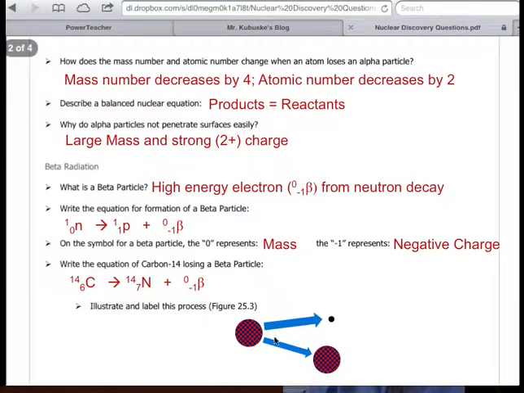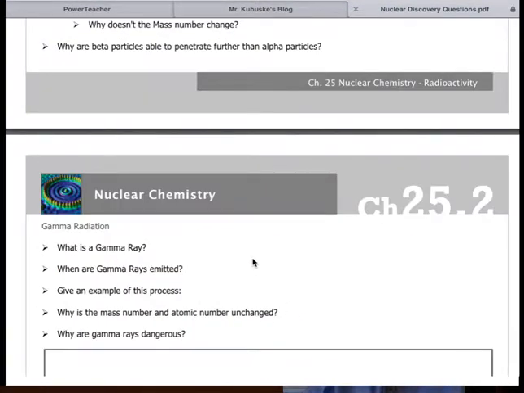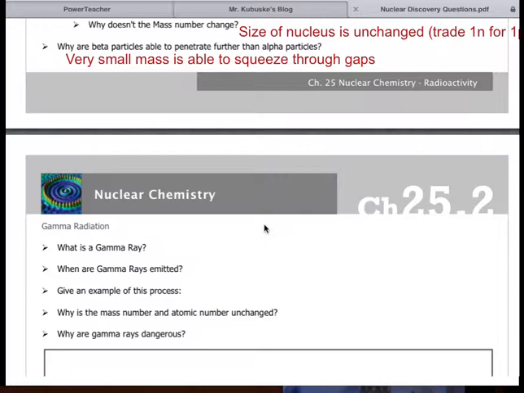Okay, here's what that process would look like. Notice my nucleus is still the same size. It still has a mass of 14, but now I've lost my little teeny tiny beta particle, which has lots of energy, so I give it a little bit bigger arrow. Mass number didn't change because I just traded 1 neutron for 1 proton. And beta particles are able to penetrate surfaces because they're smaller and they have a very small charge. They have that negative charge. So they're able to squeeze through the little gaps like in your skin and in your cells. These are actually able to penetrate into your body. So beta particles can be dangerous.